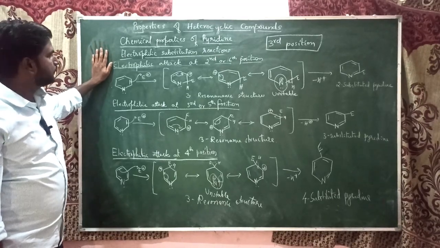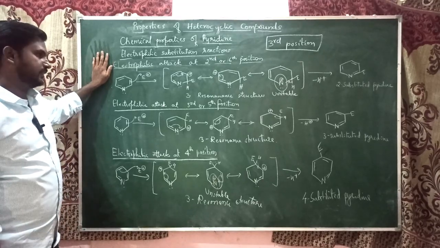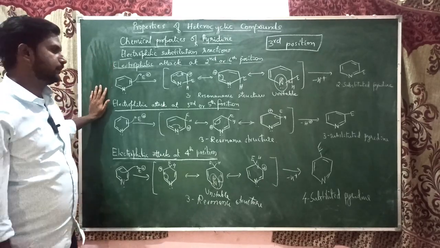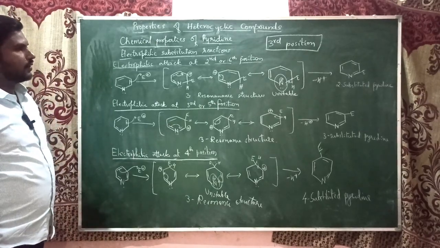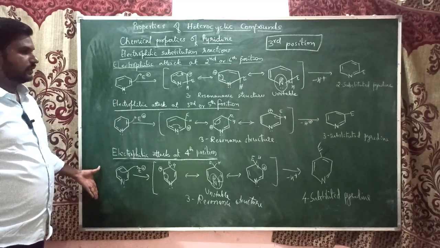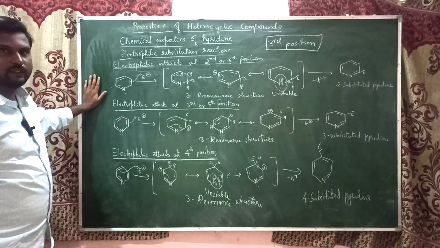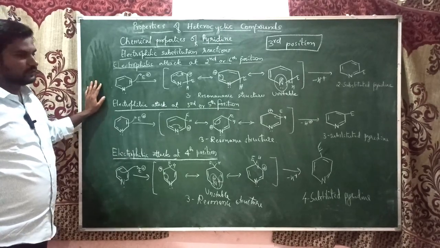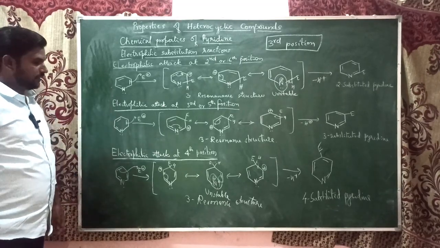We will see nitration and halogenation, two reactions. And these are very important for 4 marks in your exam. Please note them down, because if you write this much, you will definitely get all 4 marks. Now we'll see the examples, nitration and halogenation.